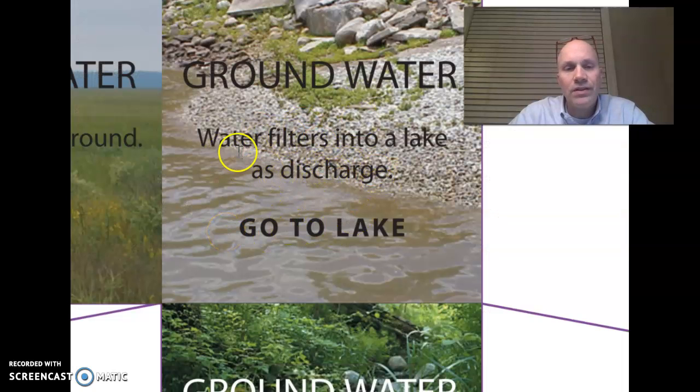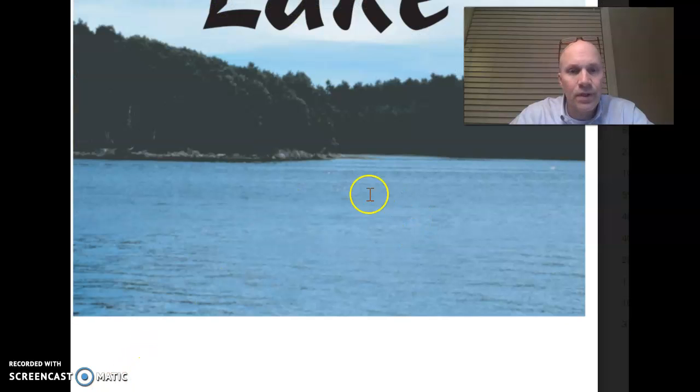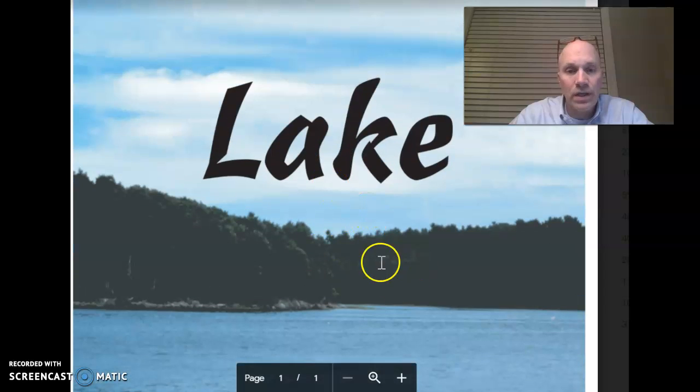And from there, it's going to find its way through the ground. It's going to run down a hill, and it's eventually going to trickle out into a lake. And that lake is going to be where we end this water cycle.